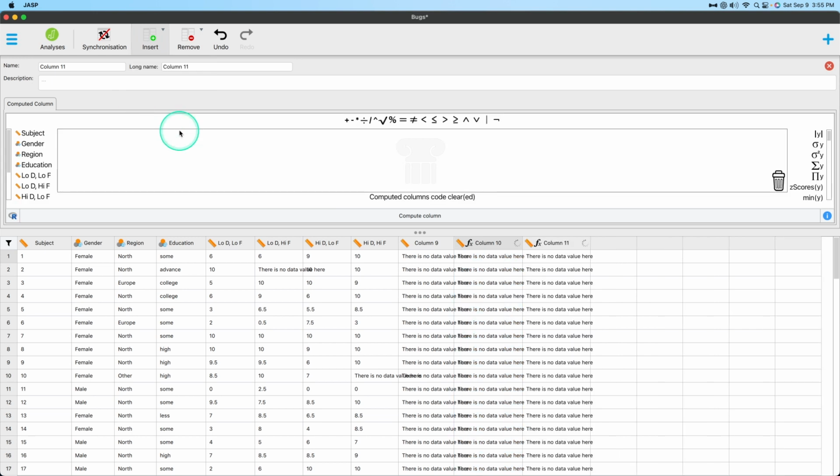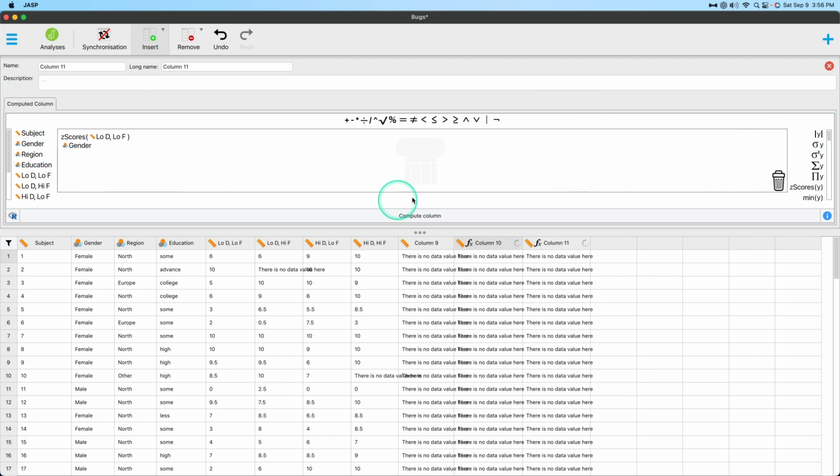So if I do insert column here, this icon is telling you that it needs to be computed. And so then you just drag and drop all of these. I need to find the z-score of gender. Oops, didn't go in there. I can't find the z-scores of gender, that's right. But I can find the z-scores of the red and the yellow boxes. It's really cool how it does this. And of course, you can trash it if you're not ready. I really do like this interface.